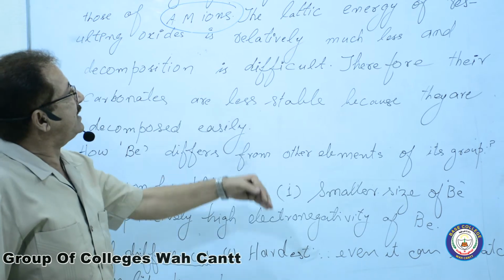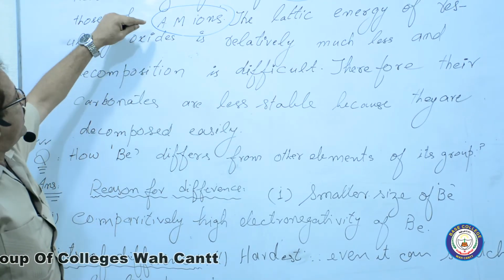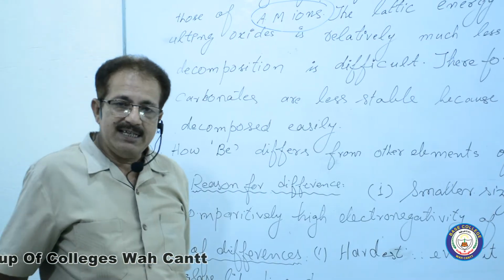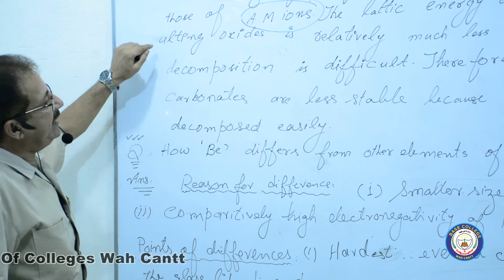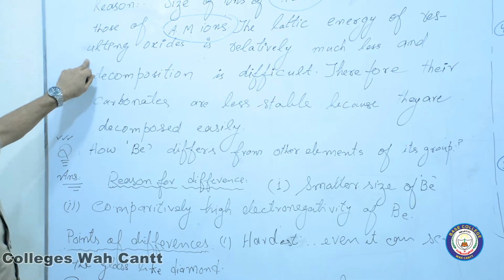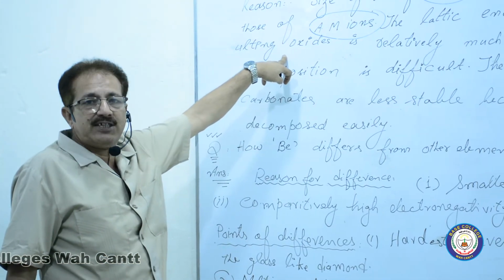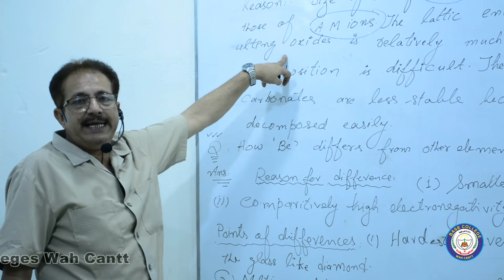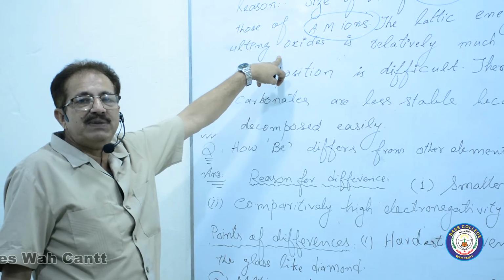In the first case, I took this one first. In the second case, I considered the alkali metals first. It is up to you. The lattice energy of the resulting oxides: resulting oxides mean the products. Metal carbonate changes into metal oxide along with something else.